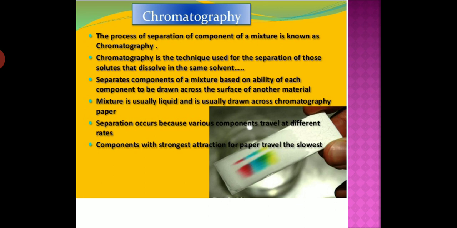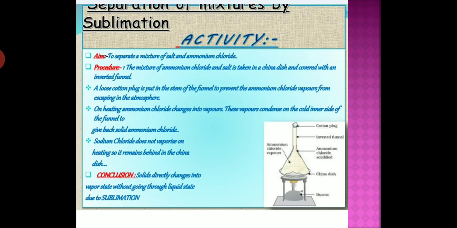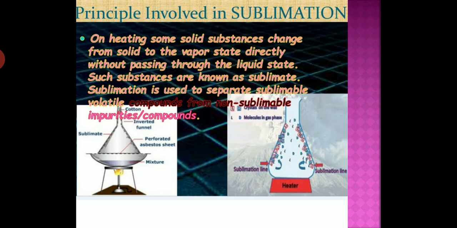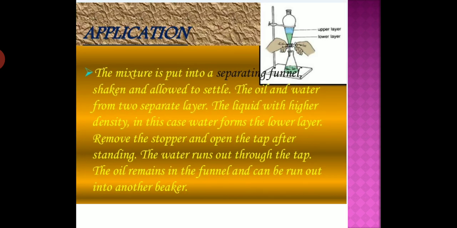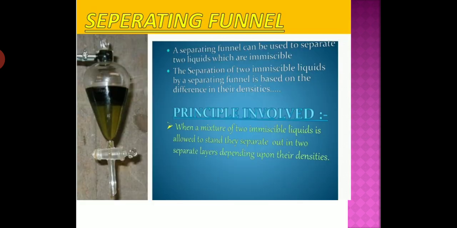We have discussed in this video chromatography, centrifugation also, evaporation also. You can see sublimation, the principle involved in sublimation. What is sublimation? And we have discussed many processes.